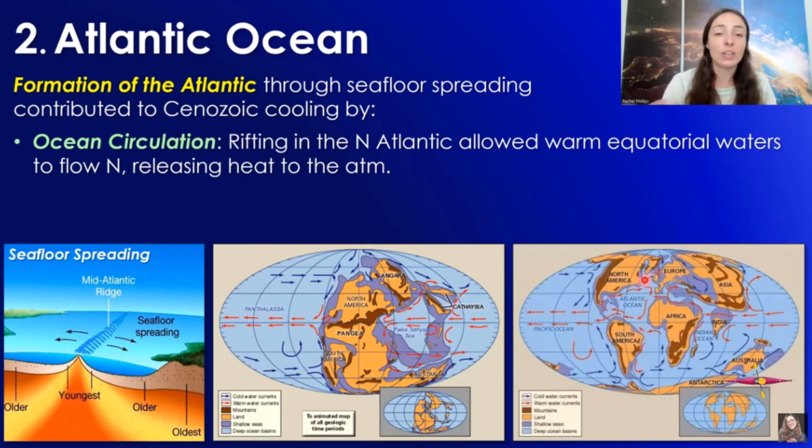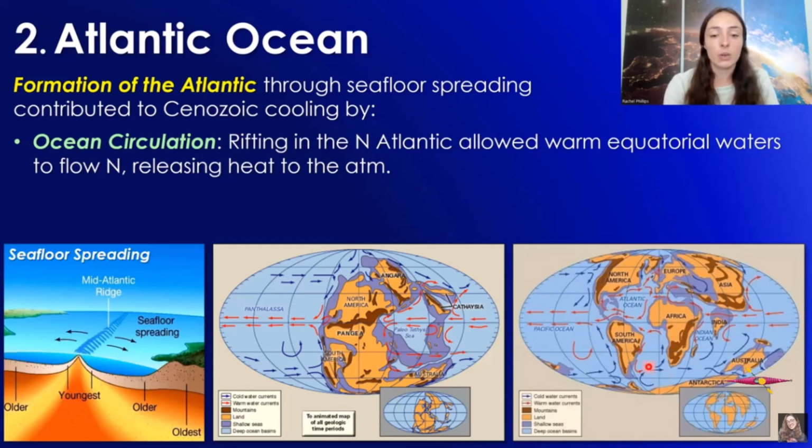It's such a big part of modern ocean circulation, and this happened over a really long time, but now it is finally a huge ocean basin and still spreading, still getting larger, and so it is really integral to the ocean circulation system that is currently occurring on modern Earth, controlling a lot of climatic factors.